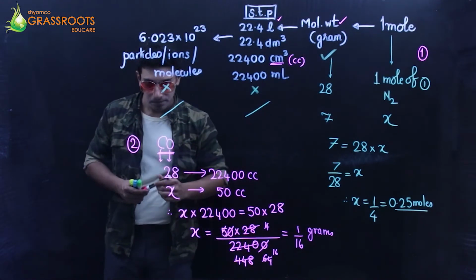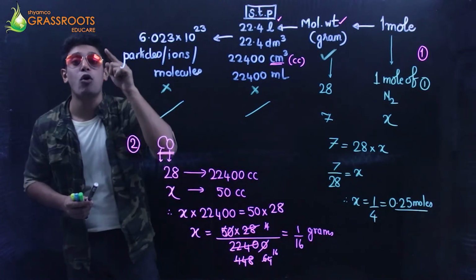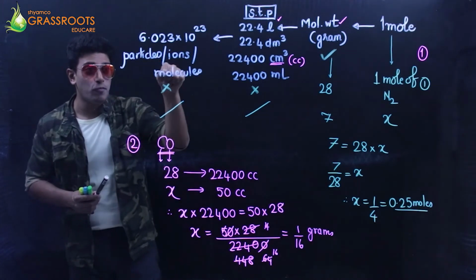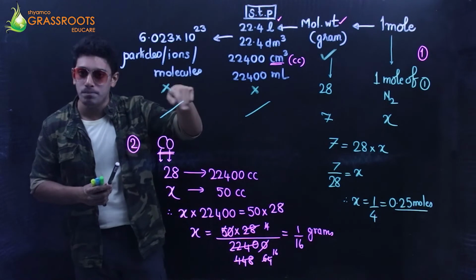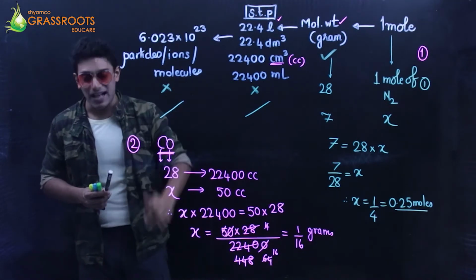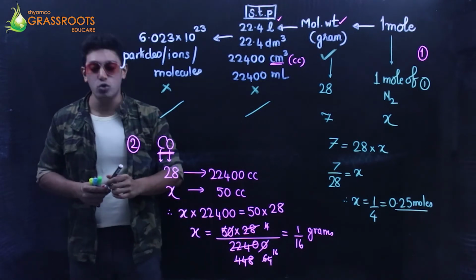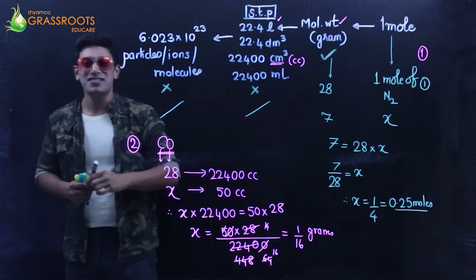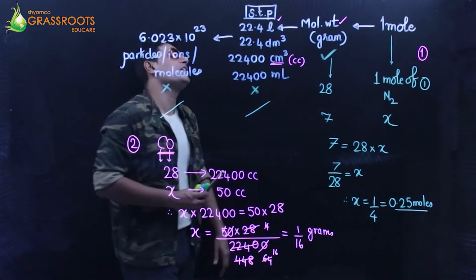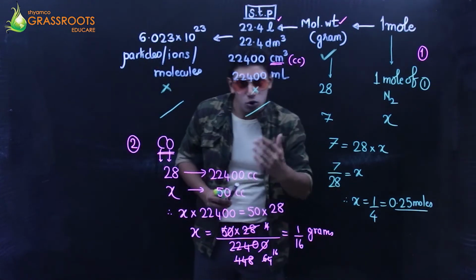Next question. Calculate the number of molecules. Number of molecules means the last column. This one. Calculate the number of molecules in 1 kg of sodium chloride. Right. So the substance, the compound is NaCl. It is sodium chloride.